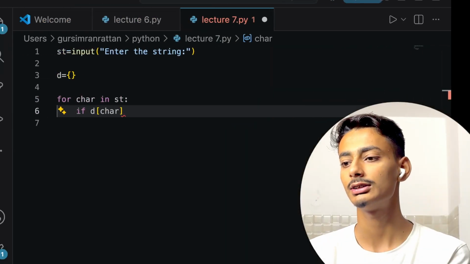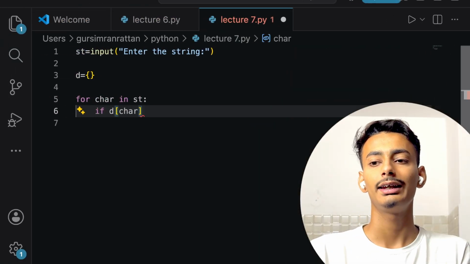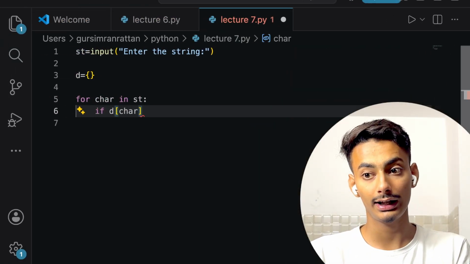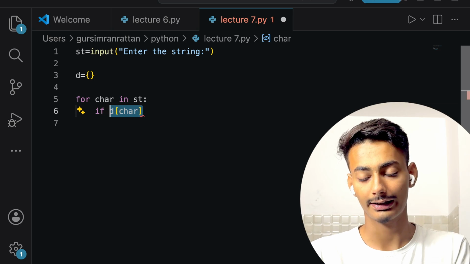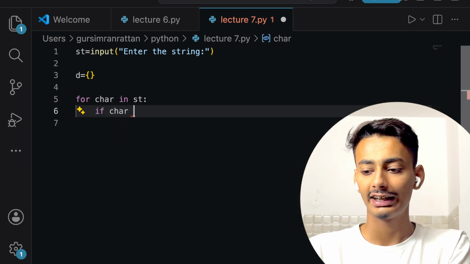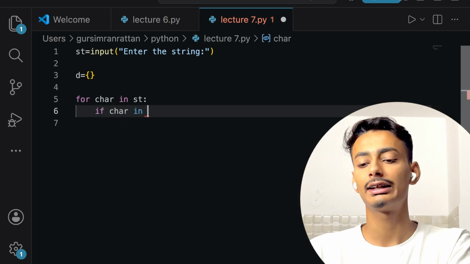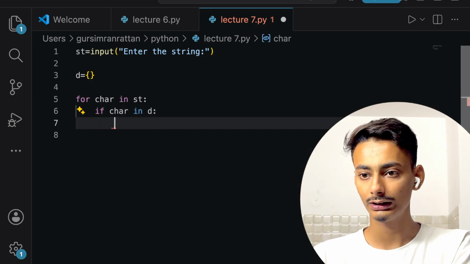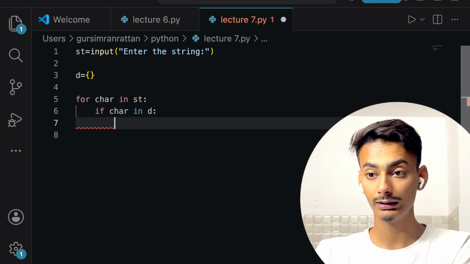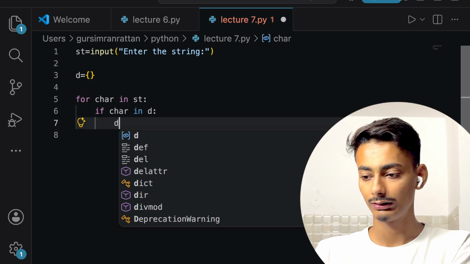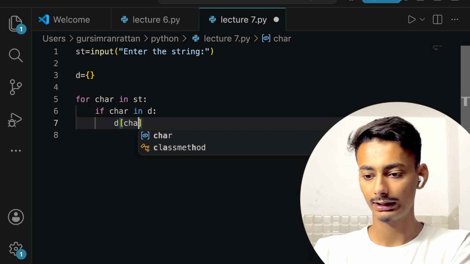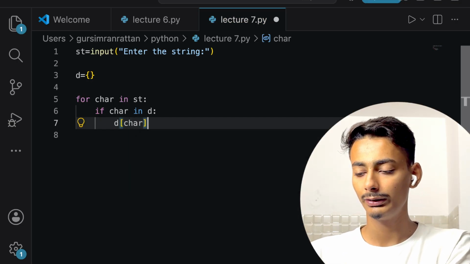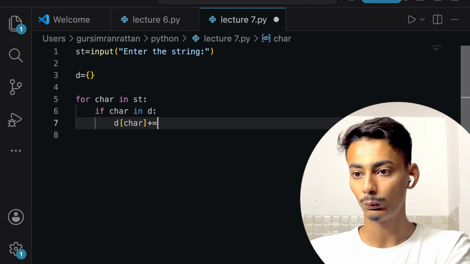Let me switch to presentation. See here, for char in string, if char is inside that dictionary, dictionary is D, then what will we be doing? I will be increasing it by one.